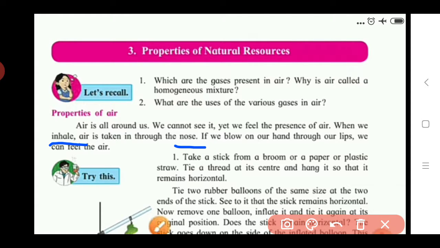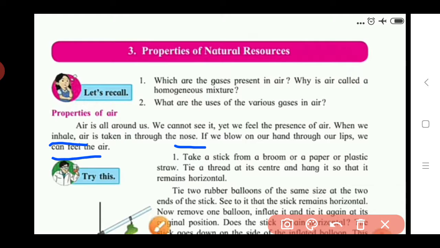If we blow on our hand through our lips, when we keep our hand near our mouth and blow air from our mouth onto the hand, then we feel this air. So the first property is that we cannot see the air with our eyes, but we feel the presence of air.